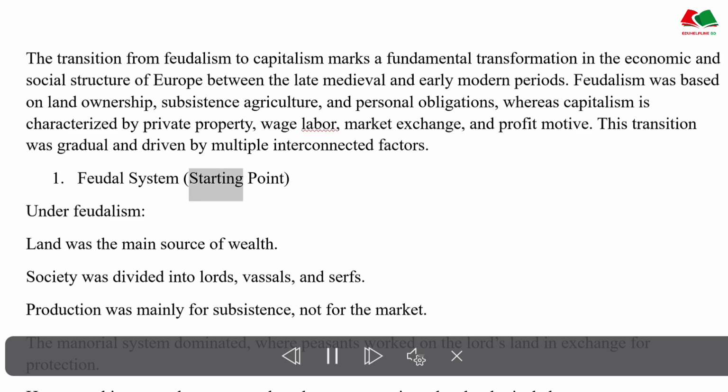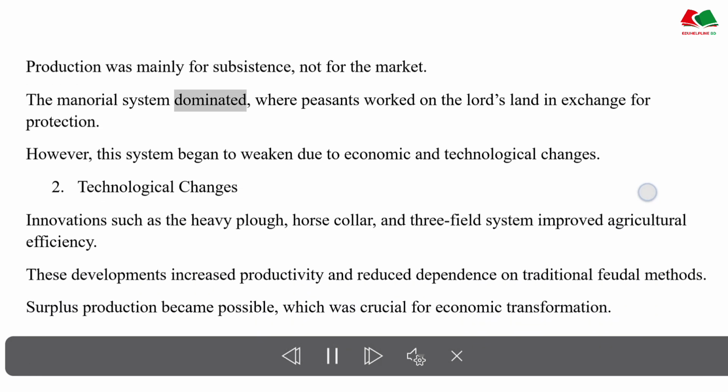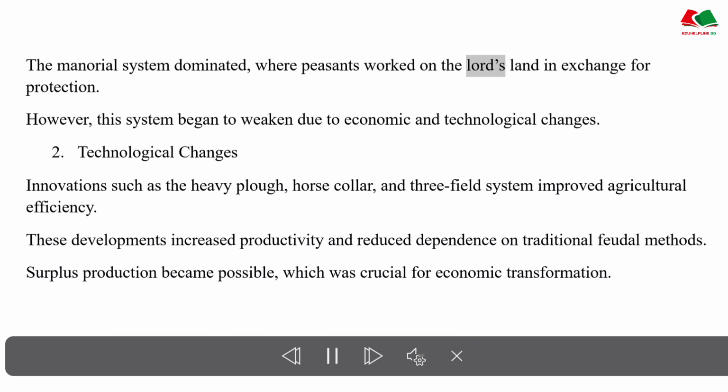Feudal system, starting point. Under feudalism, land was the main source of wealth. Society was divided into lords, vassals, and serfs. Production was mainly for subsistence, not for the market. The manorial system dominated, where peasants worked on the lord's land in exchange for protection. However, this system began to weaken due to economic and technological changes.